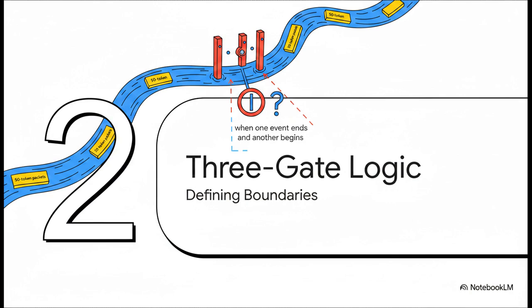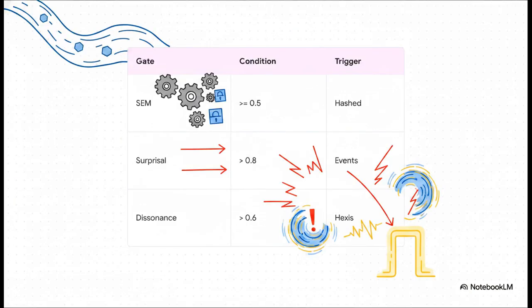Moving right along to Section 2, Three-Gate Logic and Boundaries. So, as these 50-token packets flow down the river, they hit our first major structural threshold, the boundary detectors. How does the system know when one event ends and another begins? It uses this brilliant three-gate logic matrix. First up, the SEM gate checks if the structured event memory probability is at least 0.5, using really fast SHA-256 hashed surrogates, so no expensive semantic embeddings here. If that doesn't trip, it checks if the maximum surprisal over the events is greater than 0.8. Finally, it looks for a dissonant resonance mode or a turbulent mode combined with a surprisal over 0.6. It runs these checks strictly in this order.